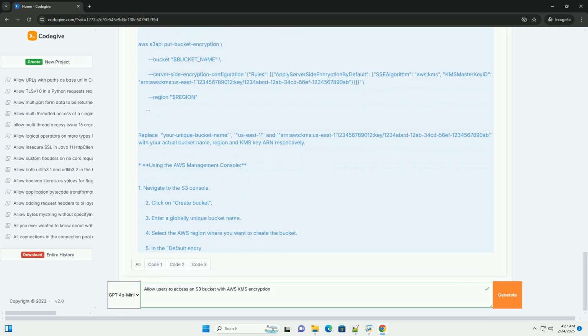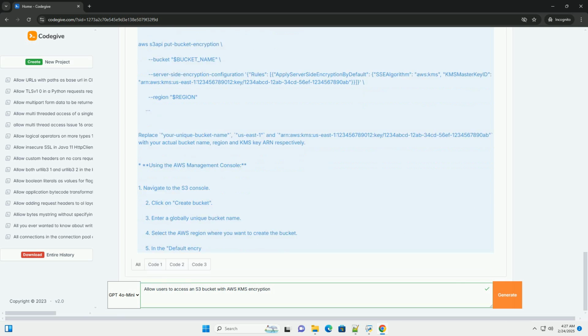Add optional tags. 6. Define key administrators, IAM users or roles who can manage the key. 7. Define key users, IAM users or roles who can use the key for encryption and decryption. We'll configure this in more detail later. 8. Review and create the key.